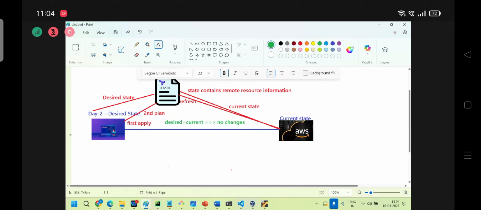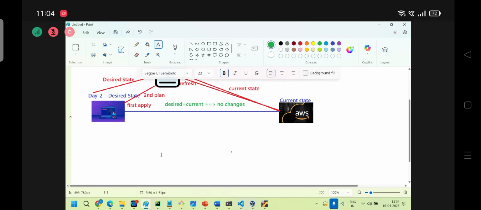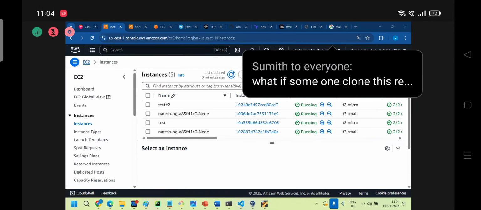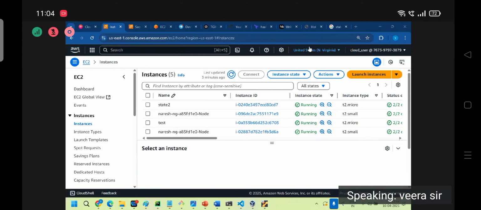Now the question is, this condition is clear, right? This is basic information. Now we are going to start some different methods. First method, if I do, wait please, okay, very good question, but I'll discuss this later. What if a state file is present, with information about the instances we are creating, and someone clones the repository and runs the same code again? They don't have the state file, so it will run again, right?